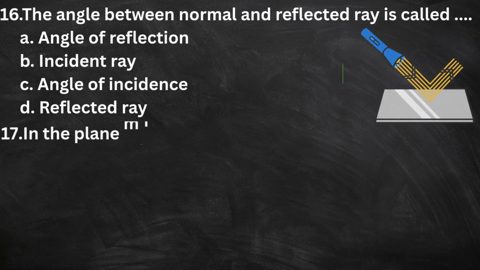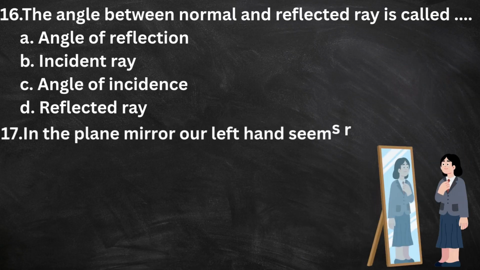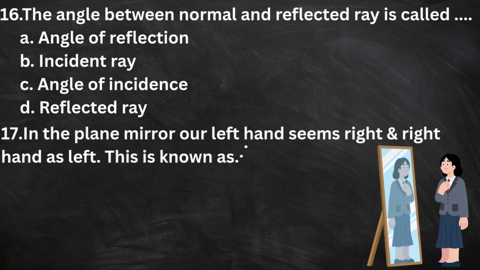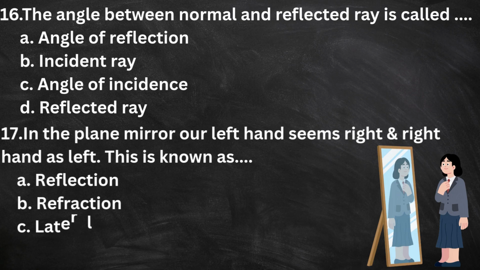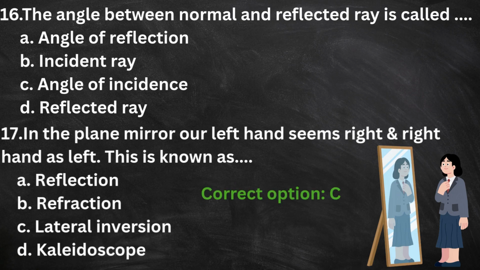17. In the plane mirror, our left hand seems right and right hand as left. This is known as A. Reflection. B. Refraction. C. Lateral inversion. D. Kaleidoscope. The correct option is C.